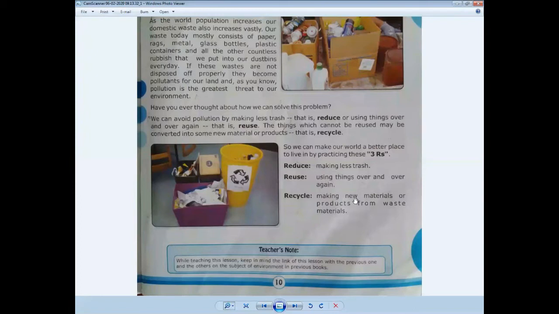As we have seen in our life, we have lots of things that can be recycled and some other things that cannot be recycled again.